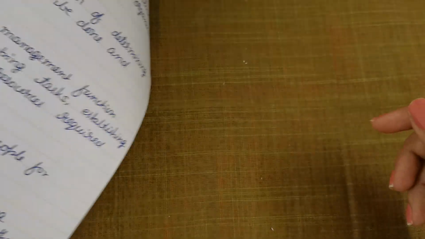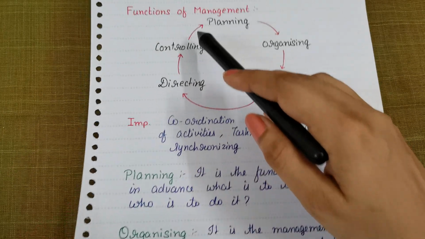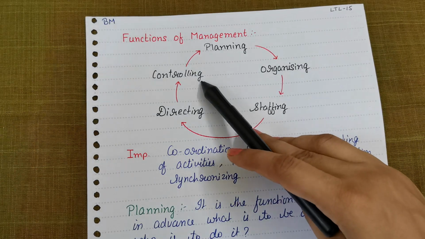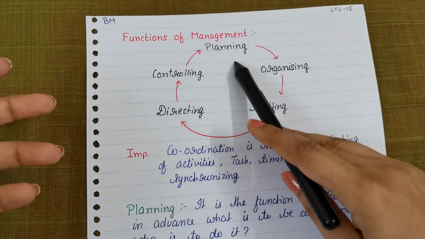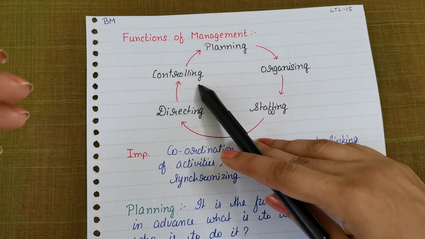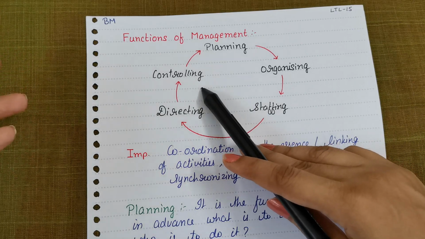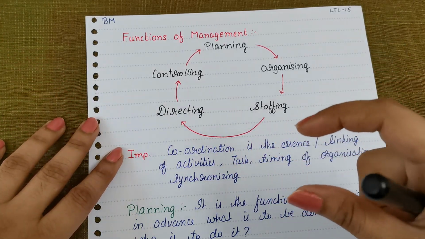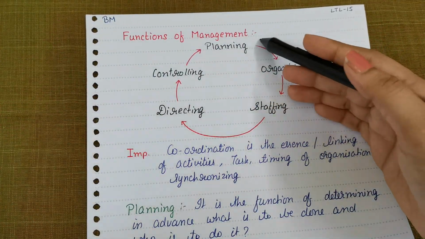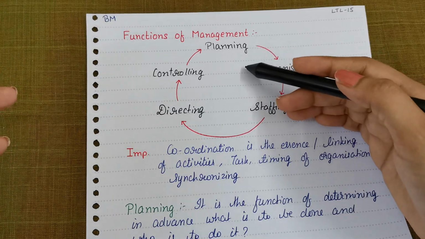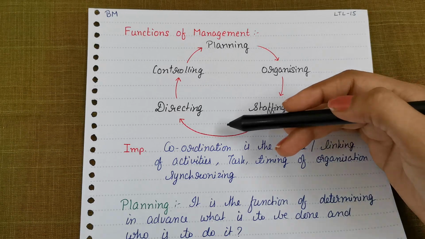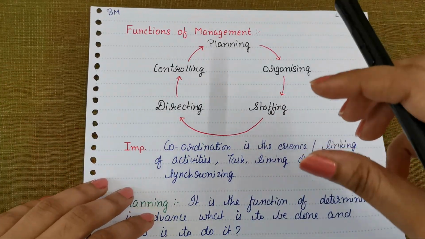And okay, I did not write it, but yes, we still have controlling, right? What is controlling? Controlling is comparing the actual performance with the planned performance. So it might be that I have planned something, but at the end of the day I end up with different performance. So I will understand if there is any gap. For example, I plan that I should produce 2000 goods, right? But at the end of the month, when I started counting, I realized that I only produced 1500 goods, right? So there is a gap of 500 goods.